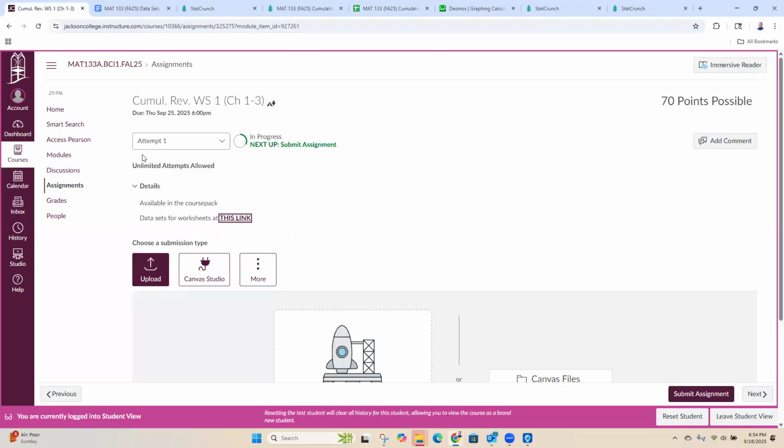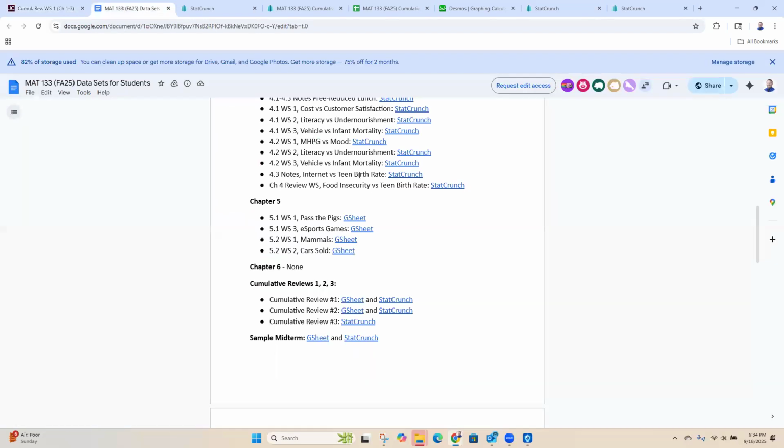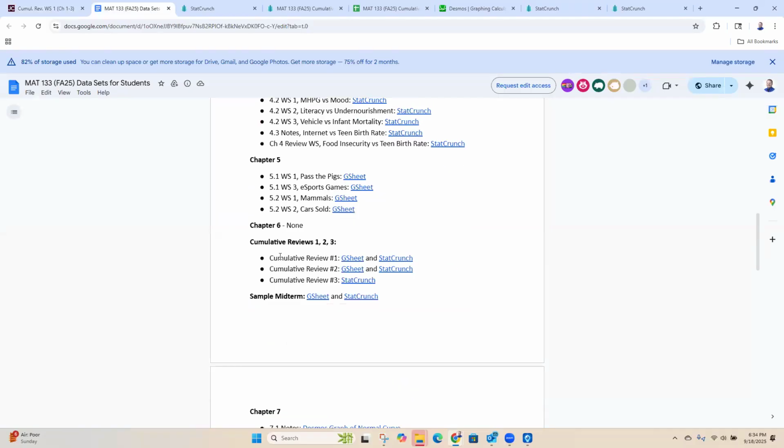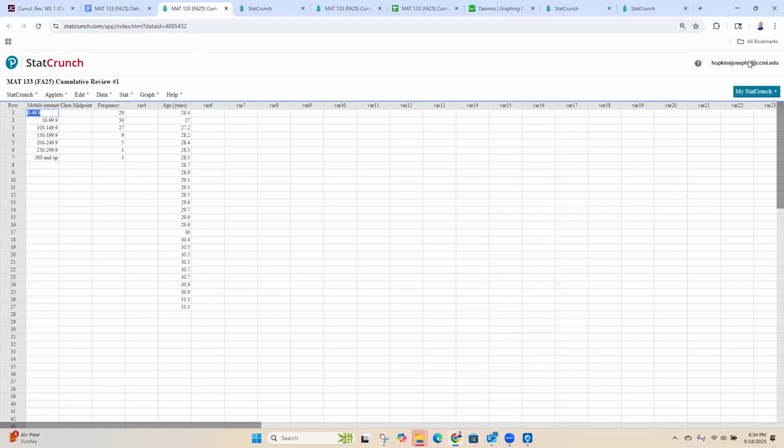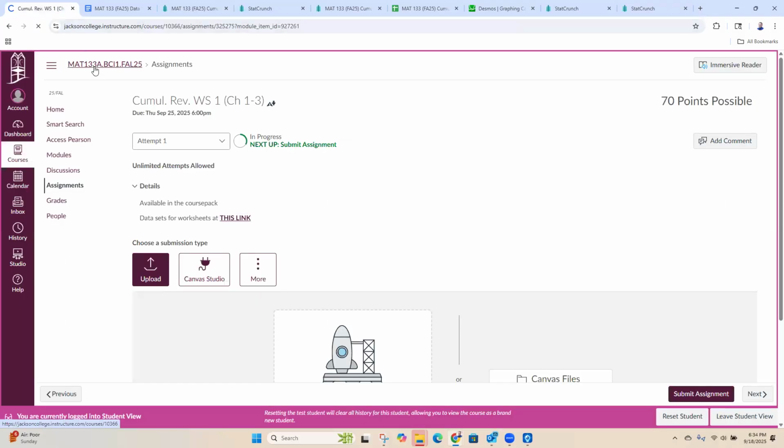In Canvas, you can click on Cumulative Review Worksheet and then the data sets for this worksheet are at this link. That will bring you here. You'll scroll down until you get to Cumulative Review number 1. Click on StatCrunch. There we go. Sign in, and it'll have the data already built in for us for some of the cumulative review stuff that we're going to be doing a little later. But we're not going to start with that. Back here in Canvas, we're going to start with the Chapter 4 project.